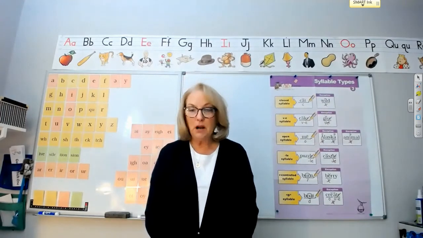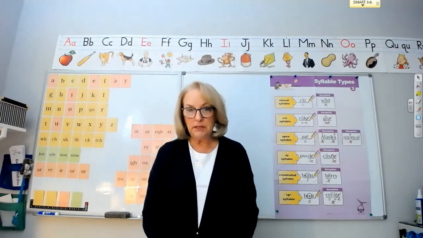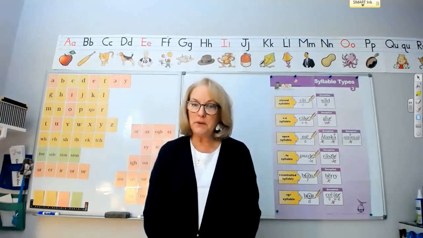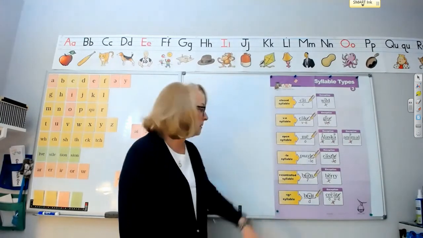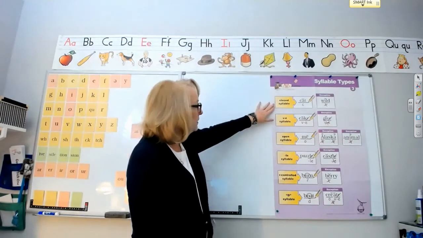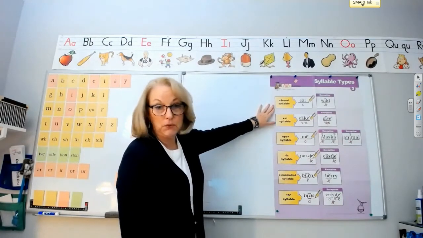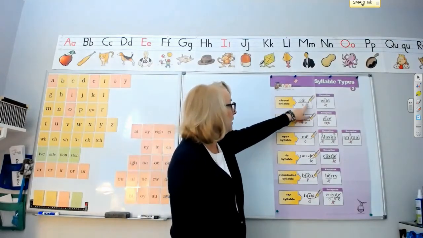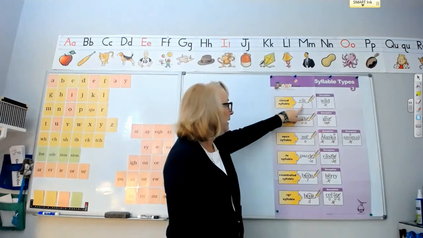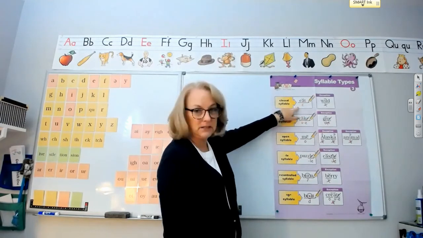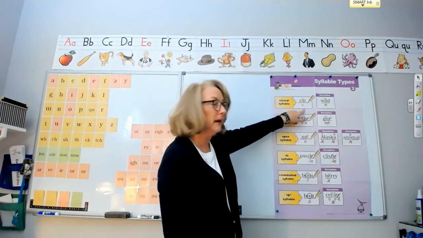So today we're going to talk about the D-syllable exception. But before we do that, let's review the other syllable types we've learned and the exceptions to those syllables. I have my syllable types poster, and we can look at that to help us. So the first syllable type we learned was the closed syllable. Remember, a closed syllable has one vowel followed by one or more consonants, and that makes the vowel have the short sound. Like cat, do you hear the A sound, the short A?